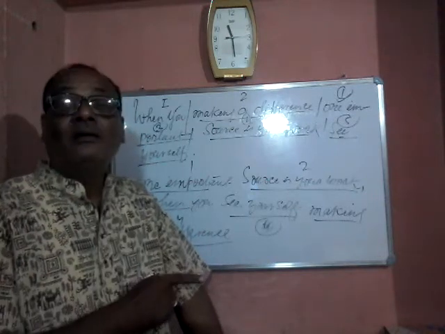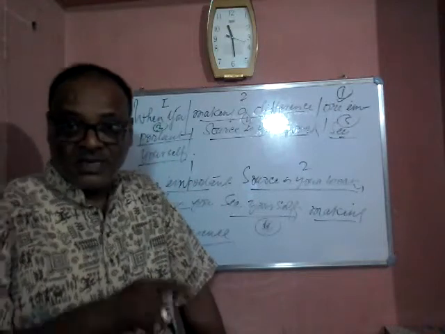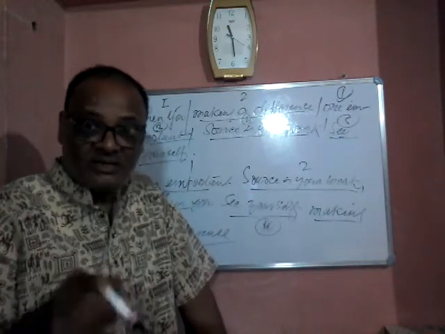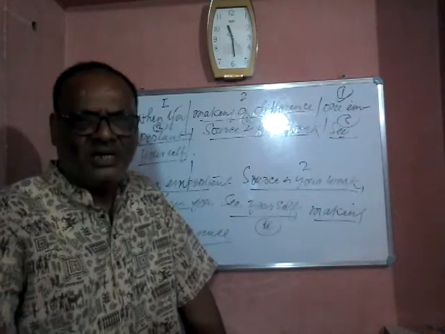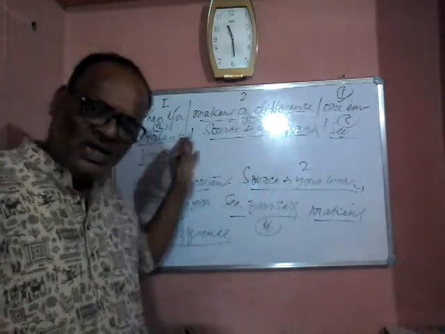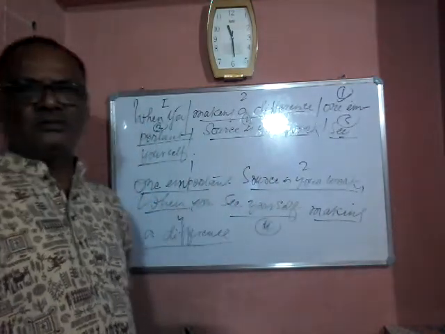Dear children, it is my humble request as a teacher, as a friend, as your brother, as your guardian, please, for God's sake, give the numbers to the jumbled words or phrases.